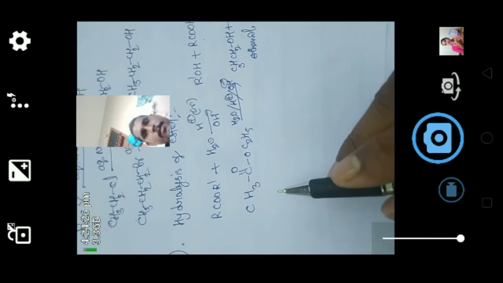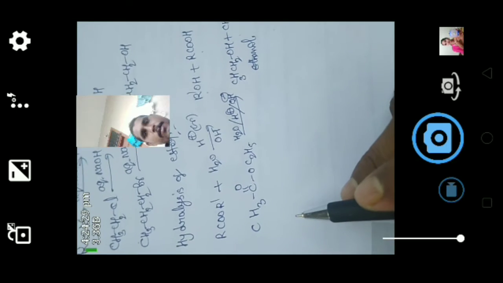So this is the preparation of alcohol from the hydrolysis of ester.